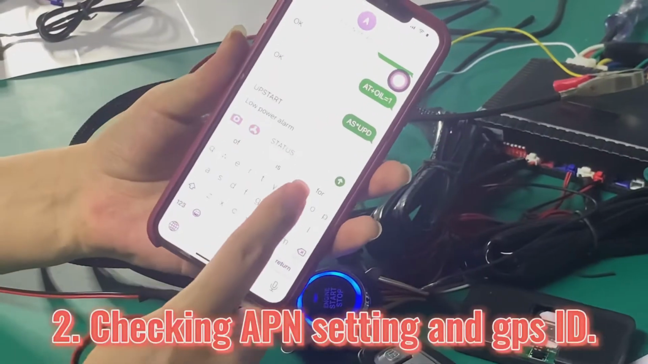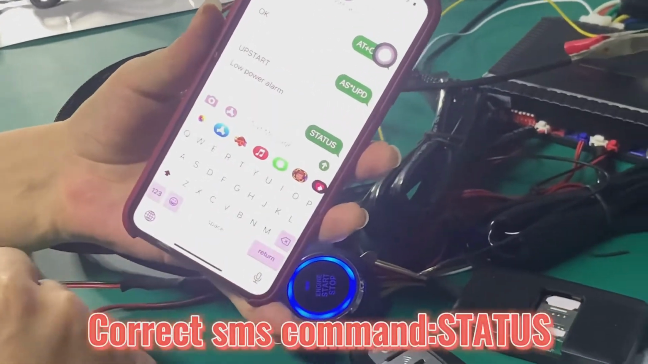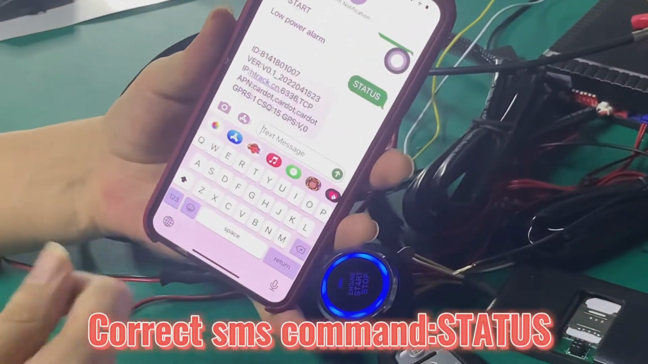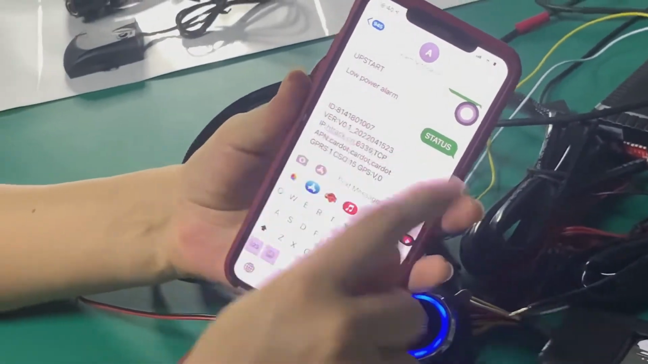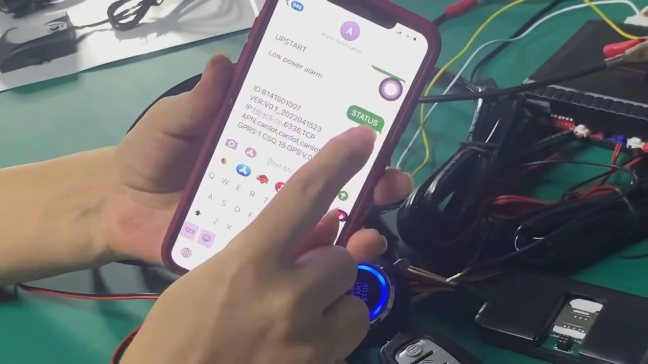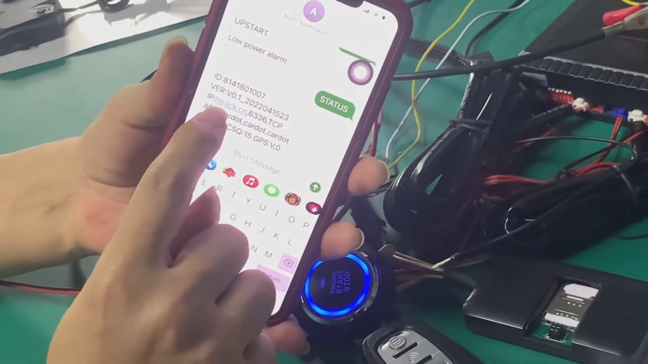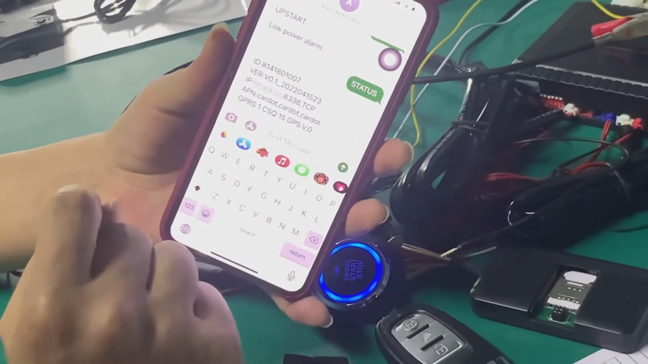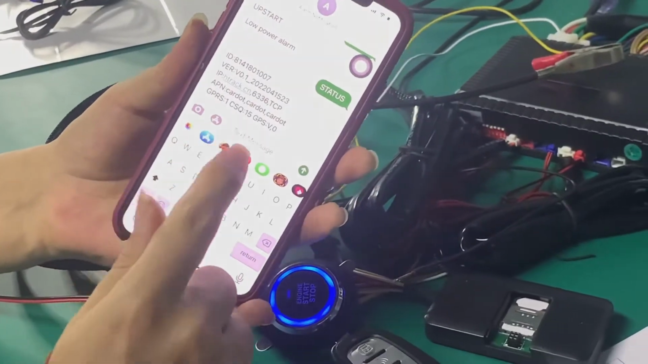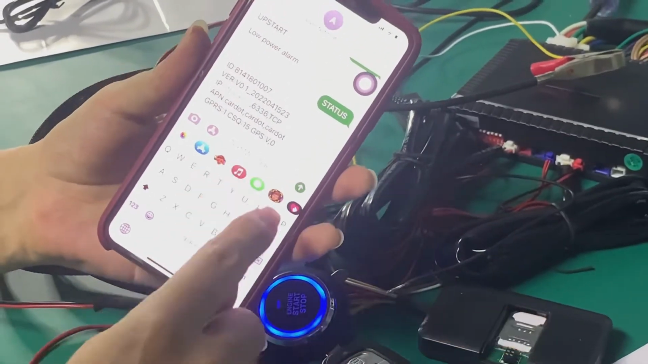So, okay, status, send this one. You will get a feedback SMS command. You will check some useful information. This ID, you will know your GPS module ID. If you forget this, don't worry. You send this, you will know this. And this is the IP address. And this is the APN, Cardot, for example. It can also report if the signal is weak, you can report this on the GPS module.